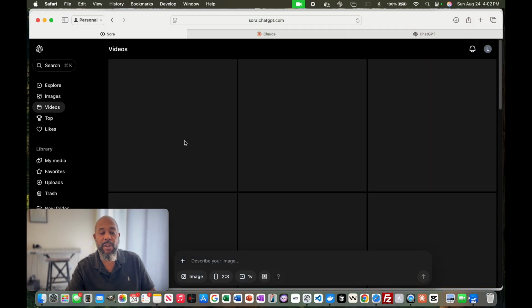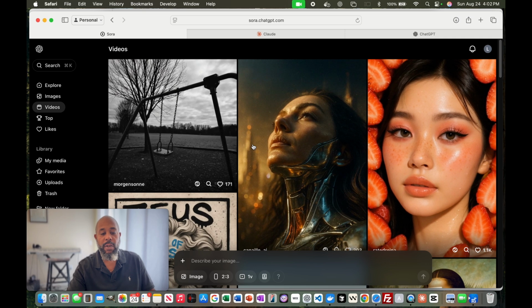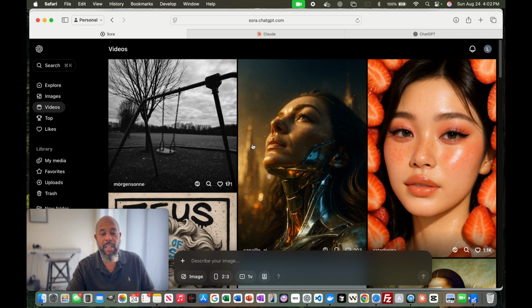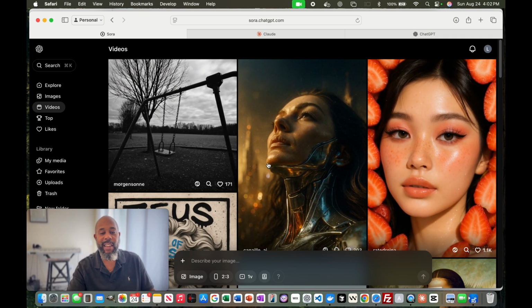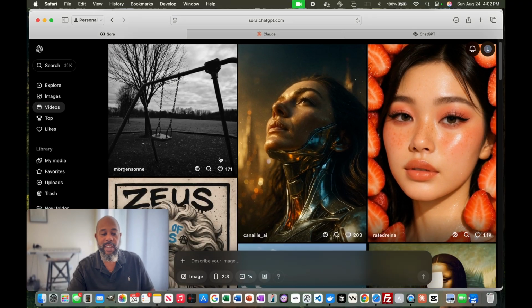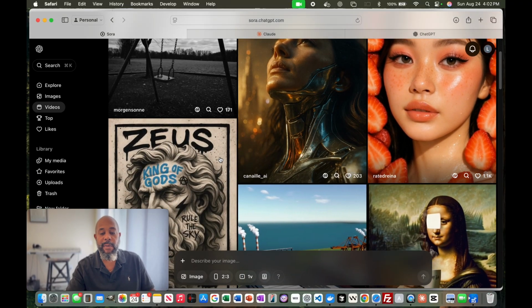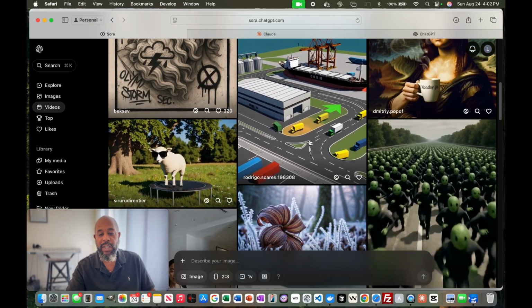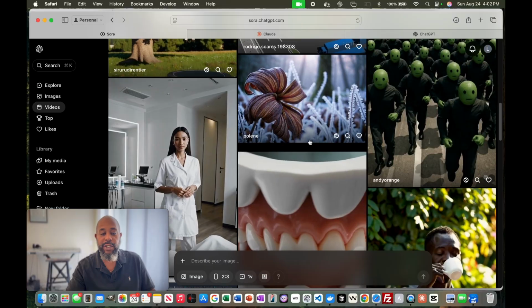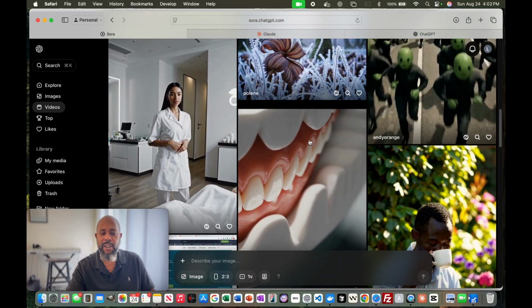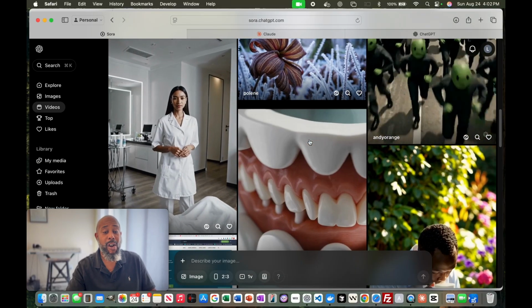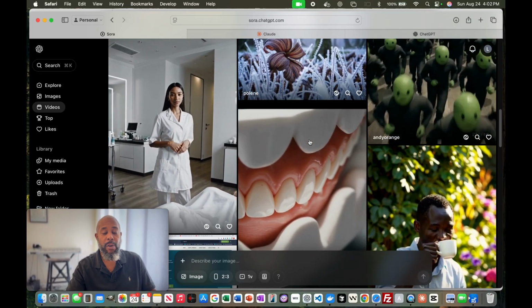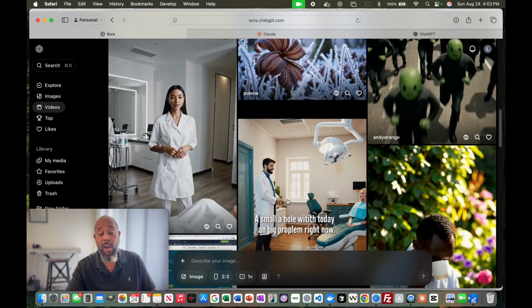If we click on the video tab, this starts to show us some videos that have been created using the tool. So look at that. Can you really tell that that's fake? The line is getting very, very thin. Of course you can see that and other things, but there are some really well put together videos that are hard to differentiate from real. And these are all available to you.